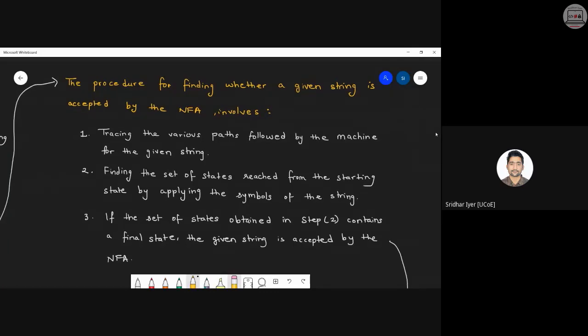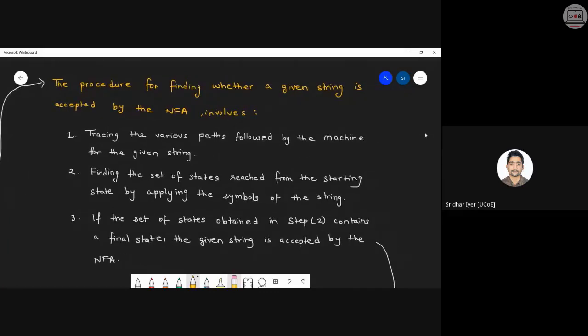The procedure for finding whether a given string is accepted by the NFA involves the following. We have to trace each and every path followed by the machine for the given string. For every step, we have to keep on following the path and check whether any particular input can be accepted by that machine or not. Step number 2. Don't worry, I'm just reading it out. It will be clear when we actually solve the problem.